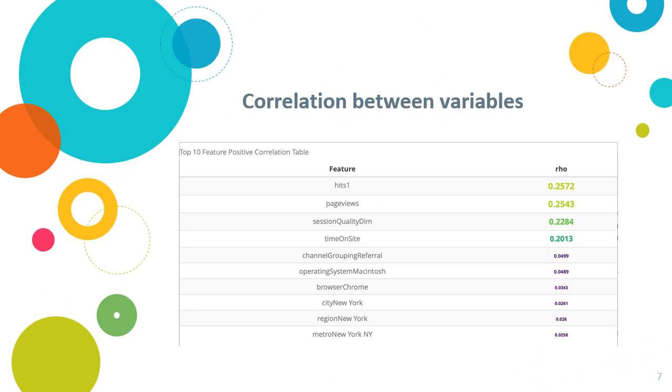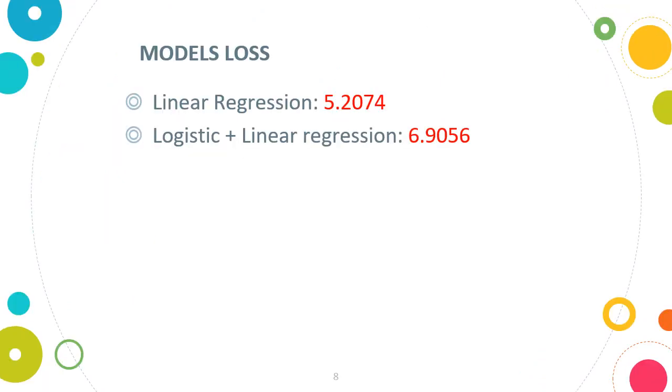From the most significant features, we fit linear regression, which results in a loss of about 5.2. Also, we do a sequential model, with logistic regression to identify the buyers and linear regression to do prediction for those buyers, but this won't help. Maybe this just increases the variations.